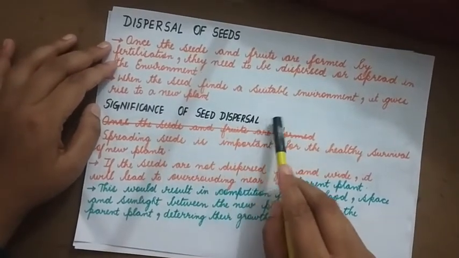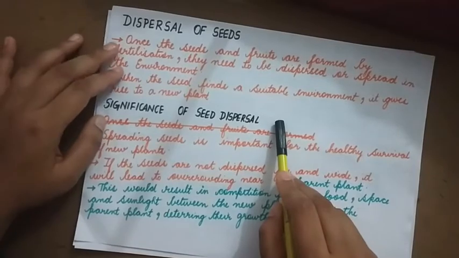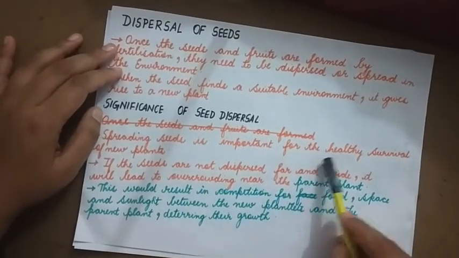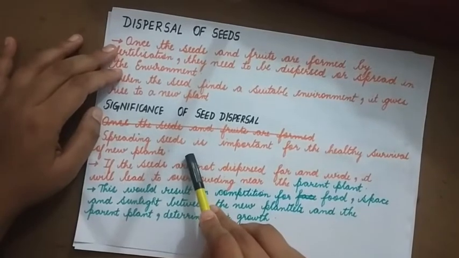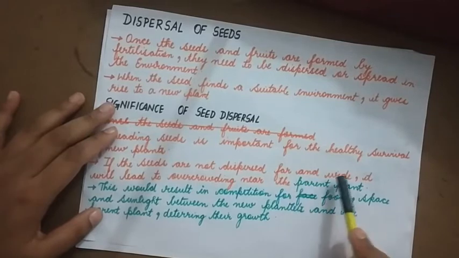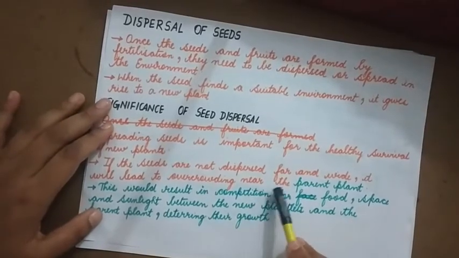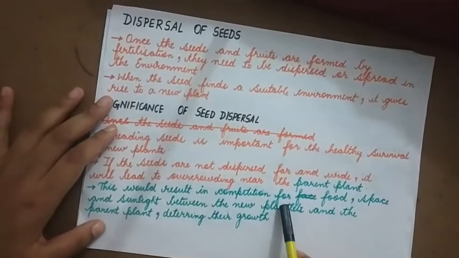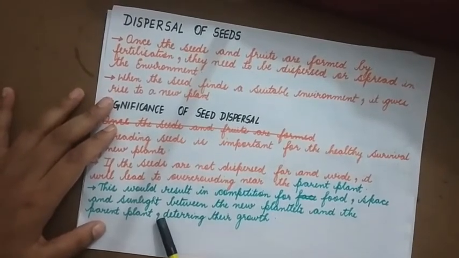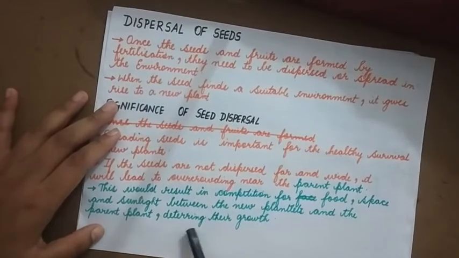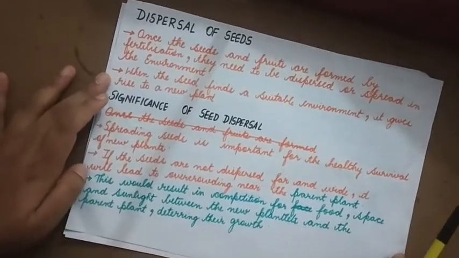Significance of seed dispersal means importance of seed dispersal. Spreading seeds is important for the healthy survival of new plants. If the seeds are not dispersed far and wide, it will lead to overcrowding near the parent plant. This would result in competition for food, space and sunlight between the new plantlet and the parent plant, deterring their growth. Now what do I mean by this?